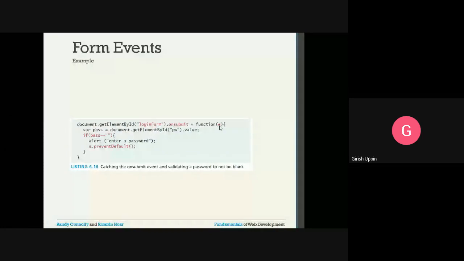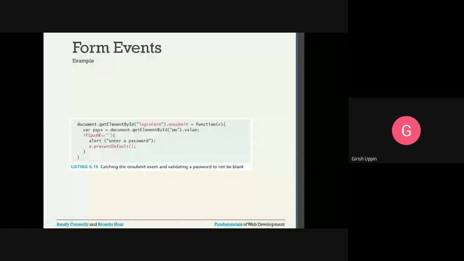Inside, the variable pass is equal to document dot getElementById, the text input you have for the password, where the id is pw. You are getting that password object dot value, that is, the value which the user has entered. That value is assigned to this variable, so whatever the user has entered is now available in this variable.